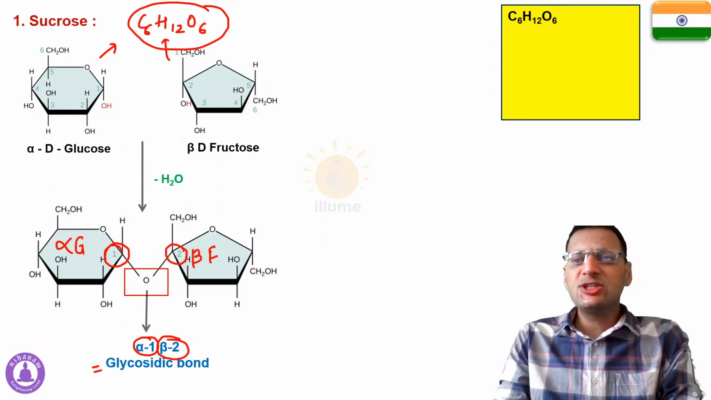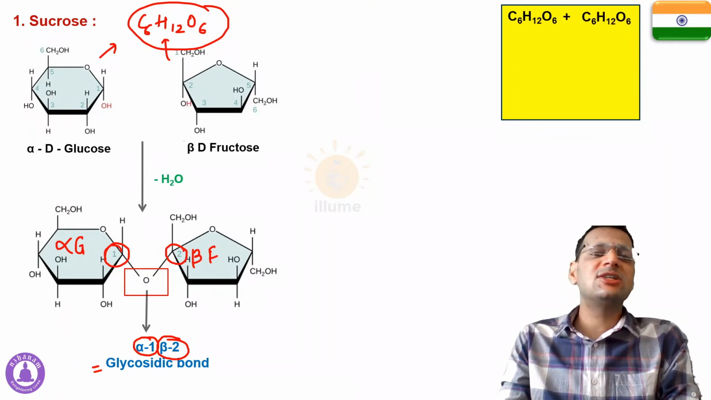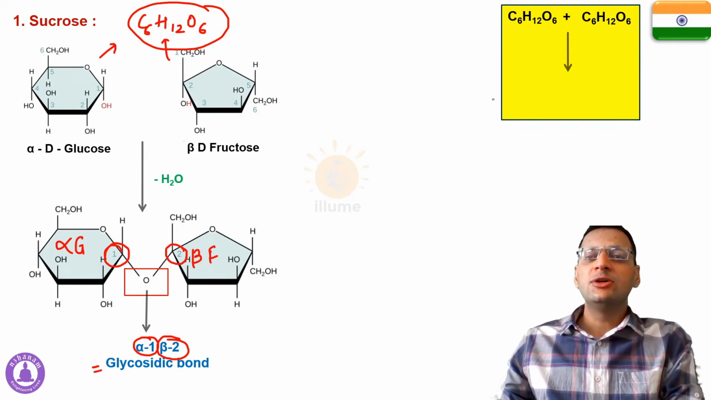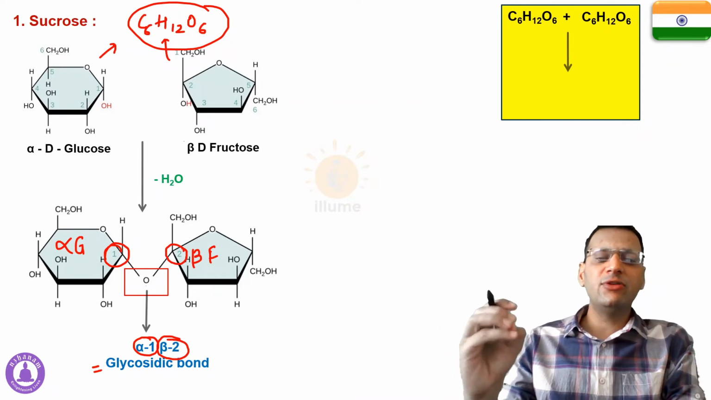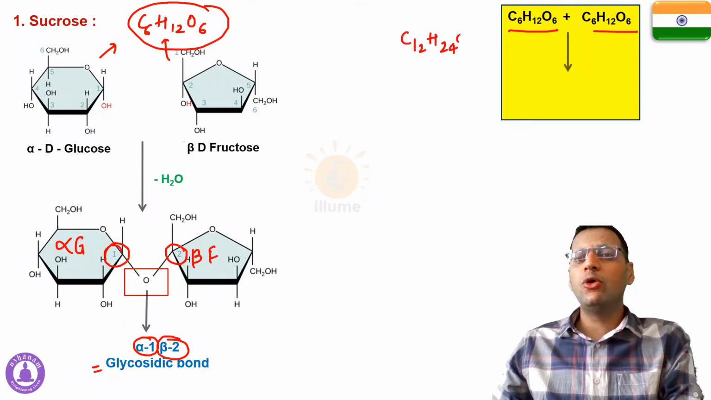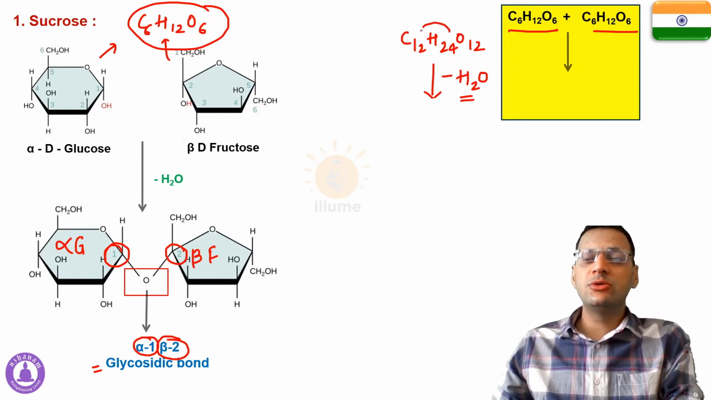Now when C6H12O6 reacts with another C6H12O6, that is glucose and fructose, there is dehydration synthesis, that is loss of a water molecule. So what you have to do in order to find out the formula of sucrose, just add both of them. C6H12O6 plus C6H12O6 means C12H24O12. But as we all know, during the disaccharide formation there is always dehydration, that is loss of a water molecule. So just deduct 2 from hydrogen and 1 from oxygen.